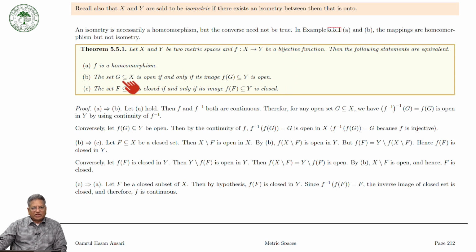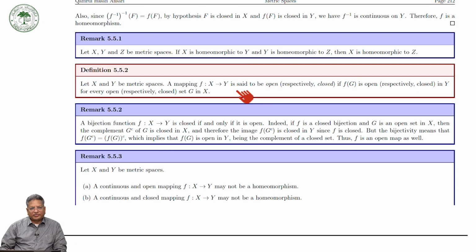And we defined several things, and we gave the characterization in terms of open sets: f is a homeomorphism if and only if G is open if and only if the image of G under f is open, and F is a closed subset of X if and only if the image of F under f is closed in Y. So these are the characterizations.